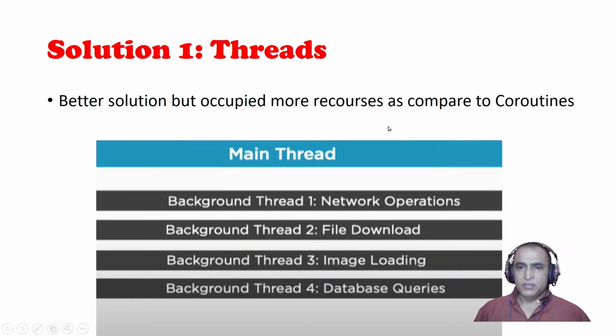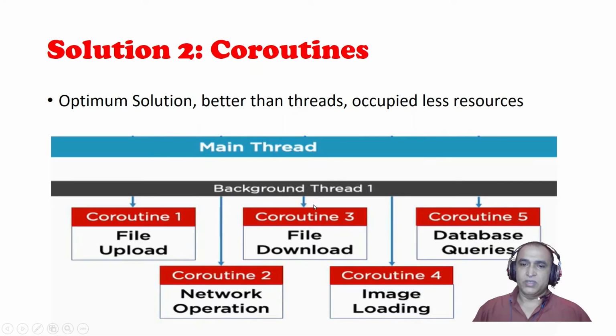That's why we have to use multi-threading programming. So one solution is multi-threading programming, but as I explained, if I run 1000 threads, it will take more CPU utilization and more memory as compared to coroutines, and it can crash your machine also. So the better solution is to use coroutines. Under 1 thread or 2 or 3 threads, you can use coroutines, because they are thread independent.